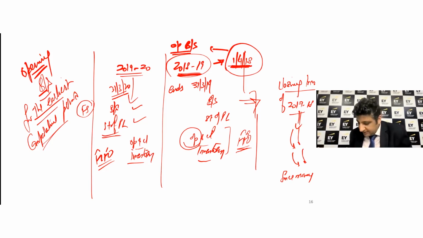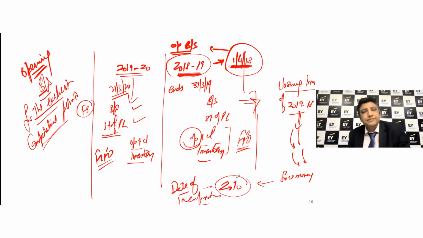Okay, so let's say for the sake of argument, if 2010 was the year, which was the date of incorporation, what does it mean? It means that since 2010, the opening and closing inventory have been valued at weighted average, but you need to now bring them all at FIFO.